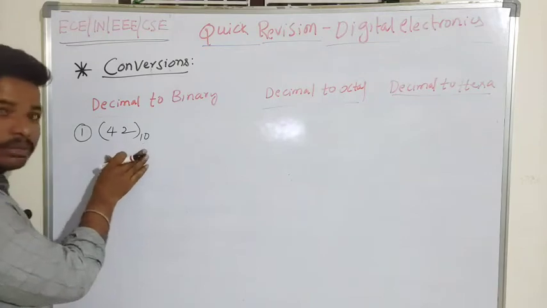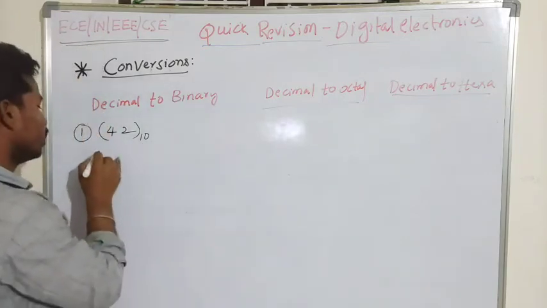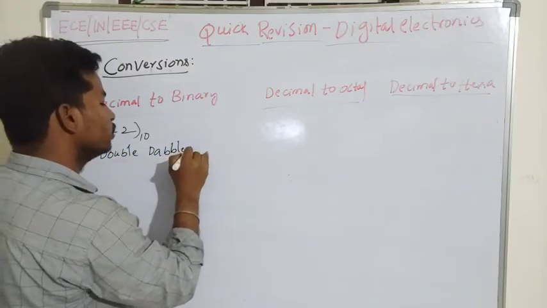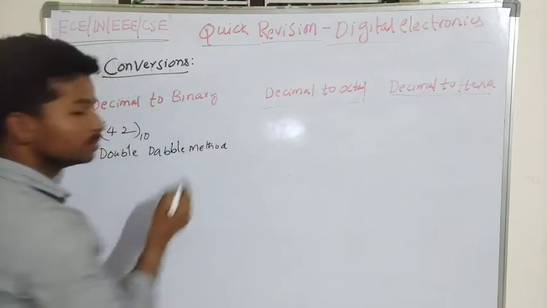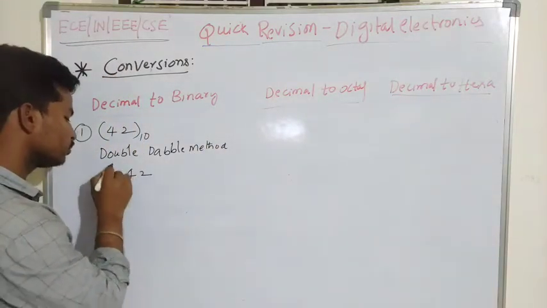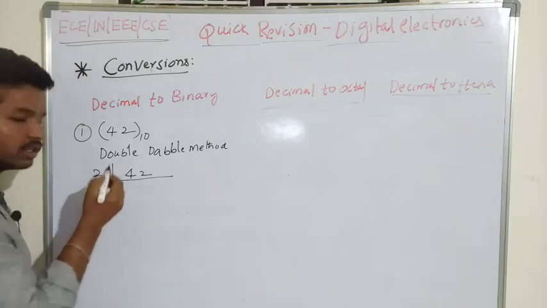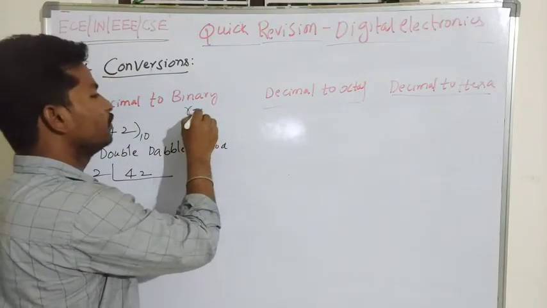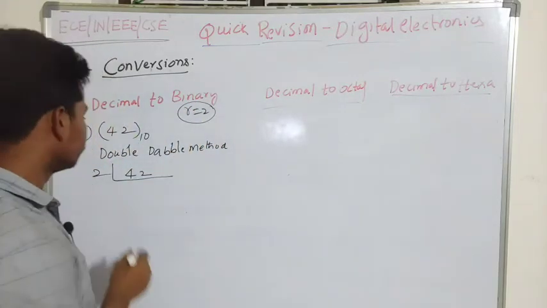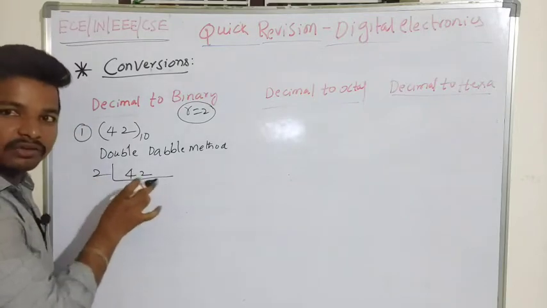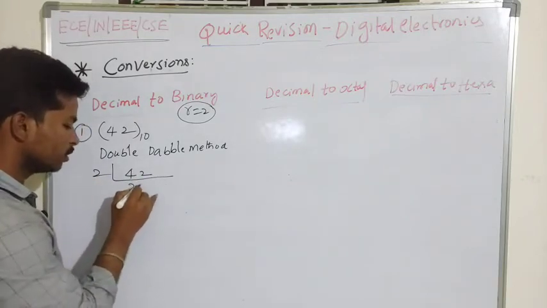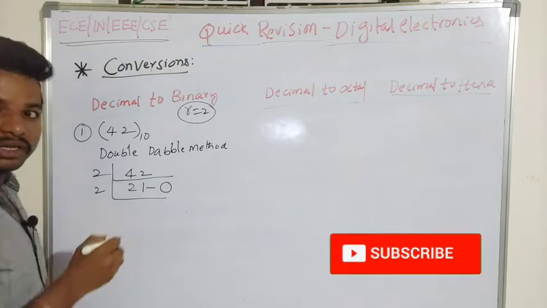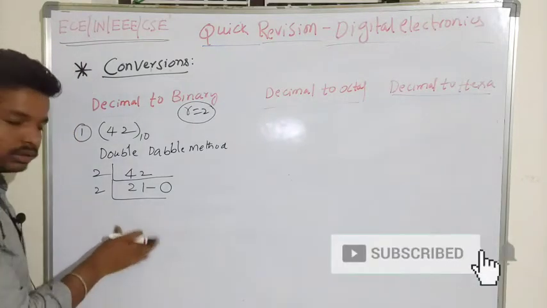To convert a decimal number to the binary number system, we follow one method which we call the double dabble method. This method is very simple. I have to convert the given number into the binary number system, where we have two distinctive digits. Because of that, we divide the given number by 2. That gives 21, and the remainder will be 0. I have to keep dividing the number until it goes to 1.